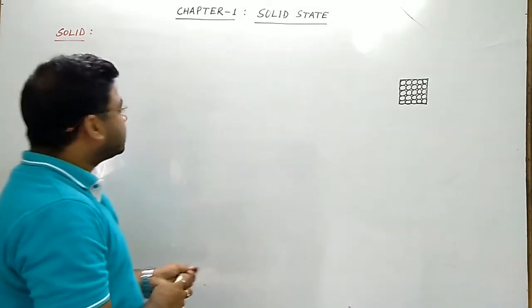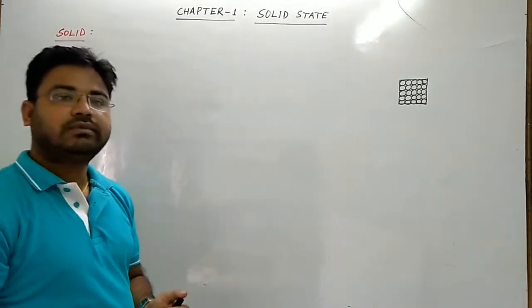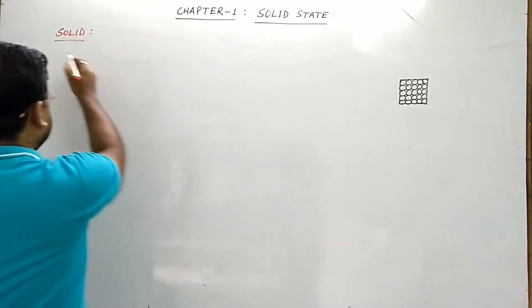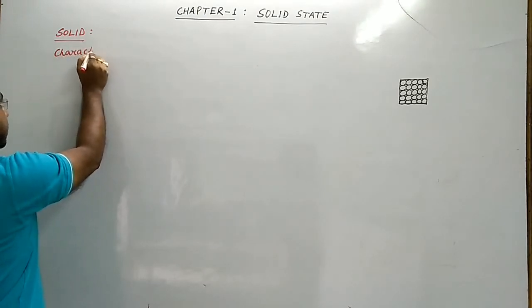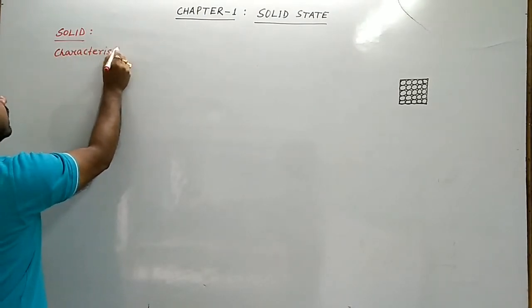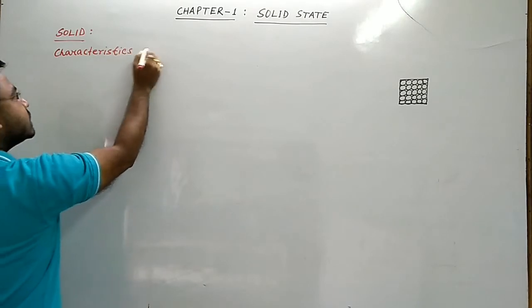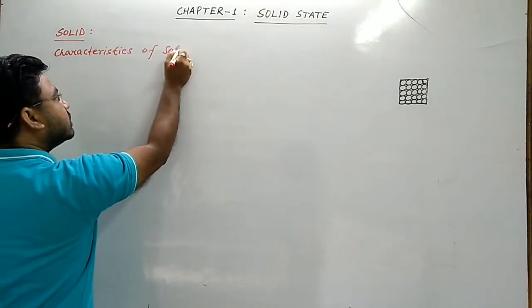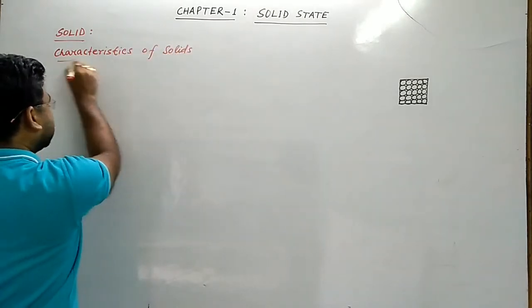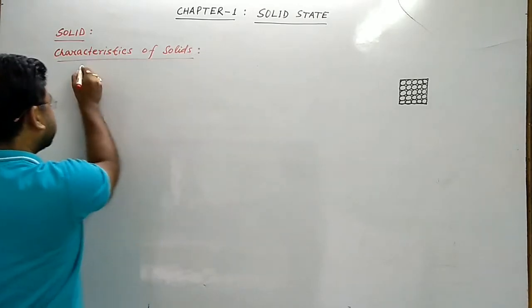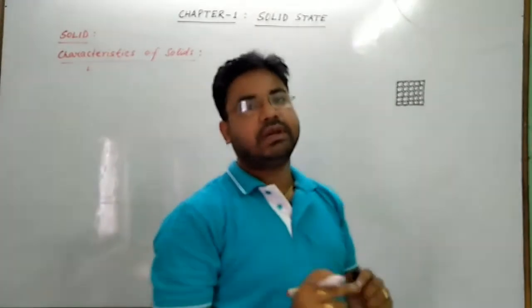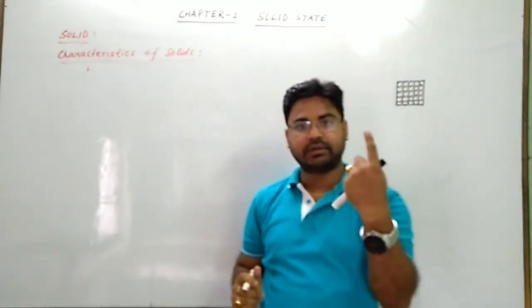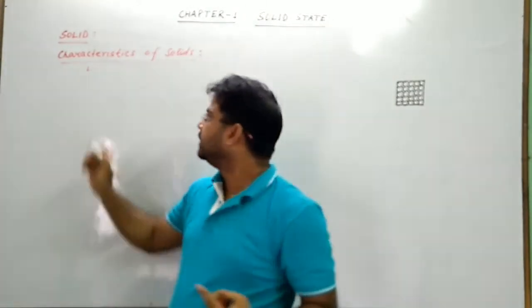Now, what are the characteristics of solids? The first characteristic, number 1, is that they possess rigidity.